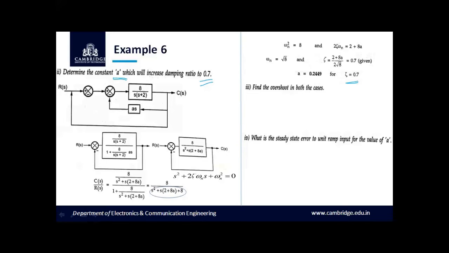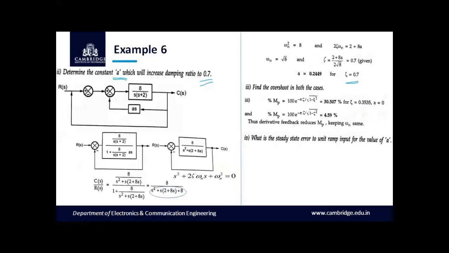Moving on to the third case, find the overshoot in both the cases. So without the derivative factor, we have to find the overshoot, and with the presence of the derivative factor, we have to calculate the overshoot. Two cases. So first we have to write the formula for maximum peak overshoot, MP, given by e to the power of minus pi zeta divided by square root of 1 minus zeta square into 100.